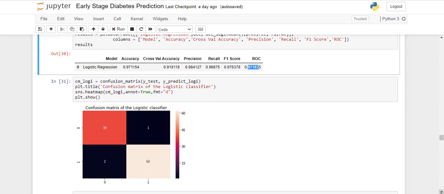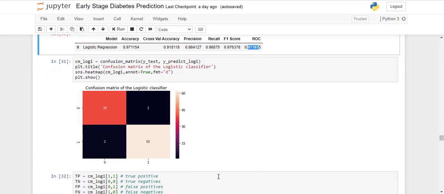So next, we'll be seeing the confusion matrix. As we can see, false positive is only one, that is good, and false negative is two. It is very important that we should reduce false negatives in case of healthcare. Basically, if you are detecting any health related issues, it is very important that false negatives should be much less in comparison to false positives, because if you are detecting a diabetic patient as not diabetic, then it is a really serious concern. So the main motto of building any healthcare model is that we should keep our false negatives low.